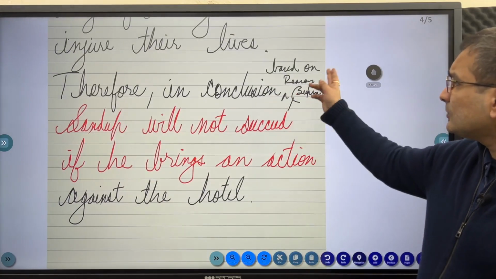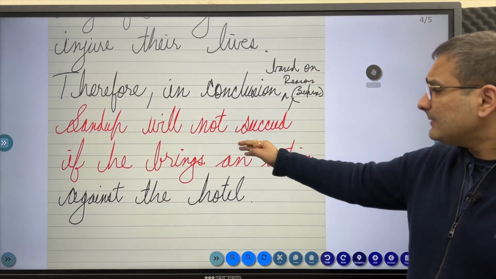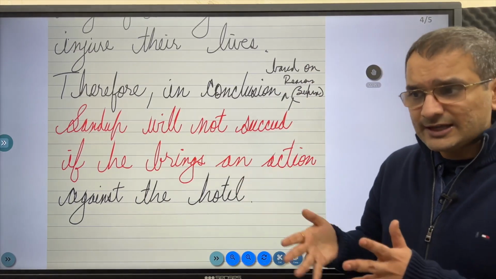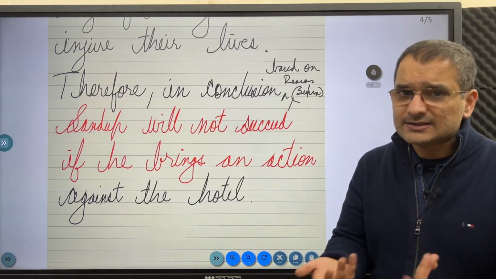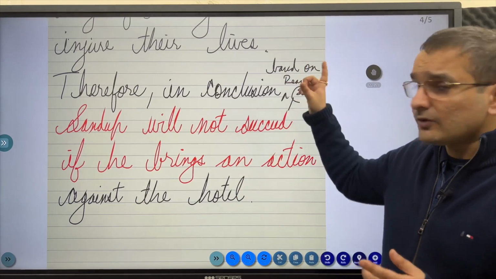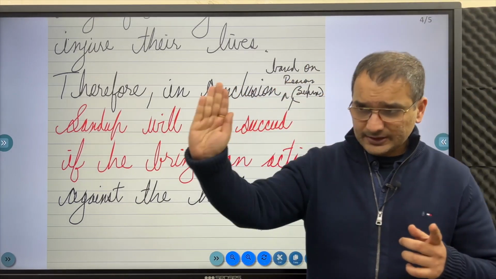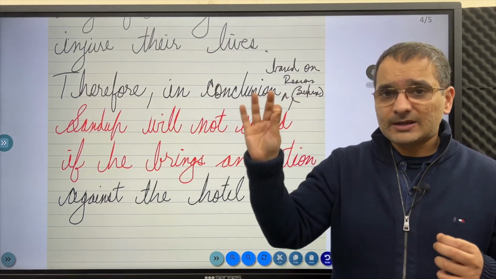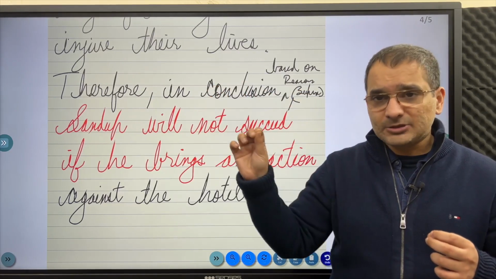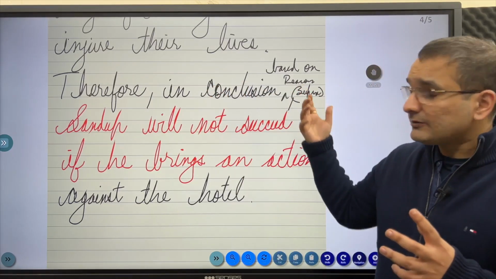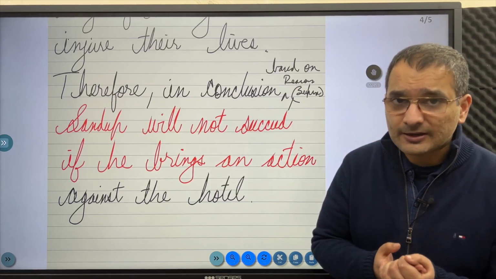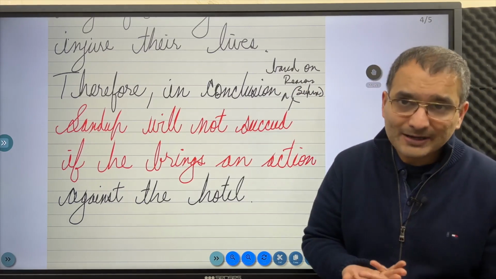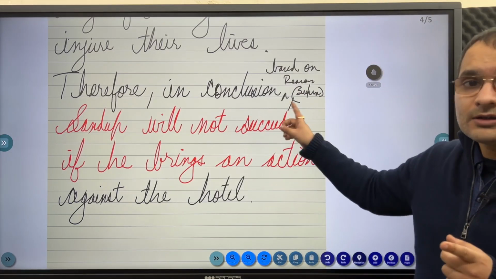So therefore, in conclusion, based on the reasons above, Sandeep will not succeed if he brings an action against the hotel because the hotel did take all measures and safeguards. The guests did not follow it, right? So therefore, I have taken one line that Sandeep will not succeed. Why? Because the hotel did take each and every measure that was necessary. The hotel was unable to police the guests, and as it is, there was no intention because they did try to take measures. The guests did not follow. How is it the hotel's liability? Therefore, I have also concluded my answer.